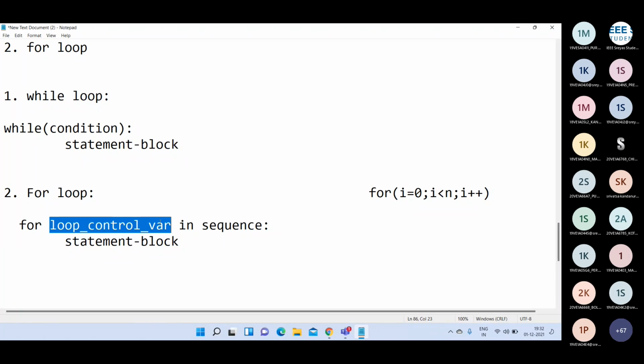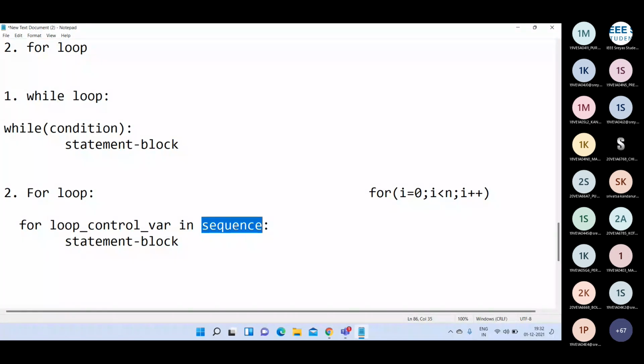In the place of loop control variable you can write one variable name, either a or b or i or j, x, your wish, and followed by in. In is the keyword in Python language, followed by sequence. In the place of sequence in Python language you have to write either string, or you can write list, or you can write tuple, or you can write set.